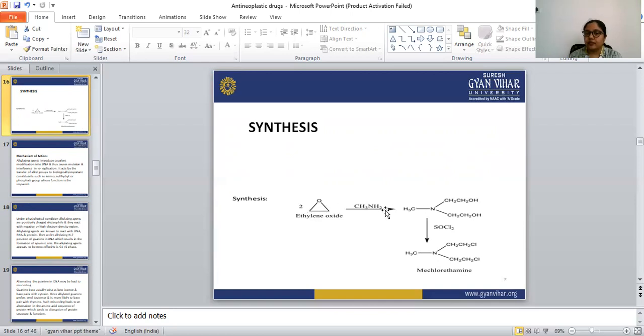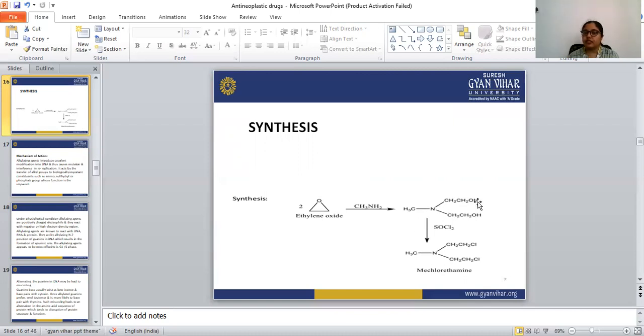Look at this CH3N, with 1 hydrogen atom in place of these 2 hydrogen atoms. What happens? It means ethanol: 2 ethanol groups attach to this nitrogen atom, and the ring opens. That is why we have taken 2 molecules of ethylene oxide. So the ethylene oxide reacts with methylamine, with the CH3N I have written here, and 2 molecules of ethanol are attached to this nitrogen atom.